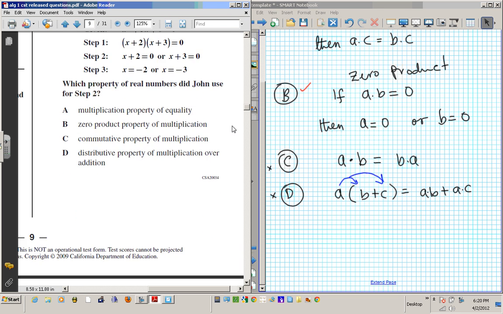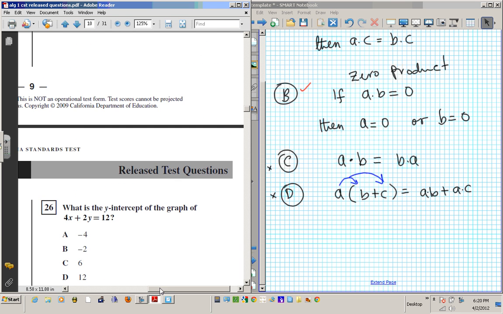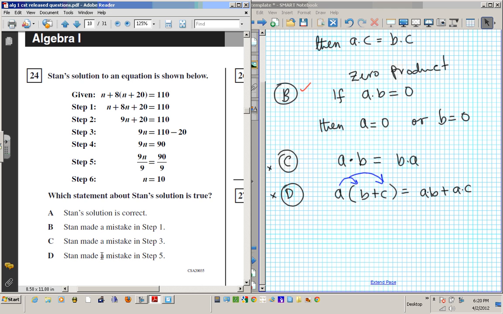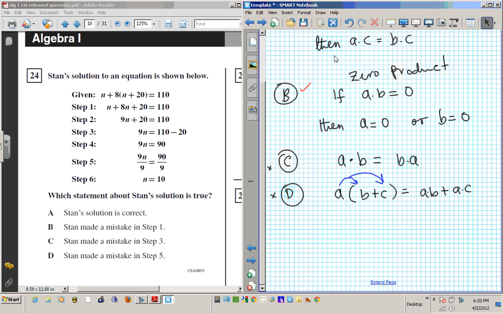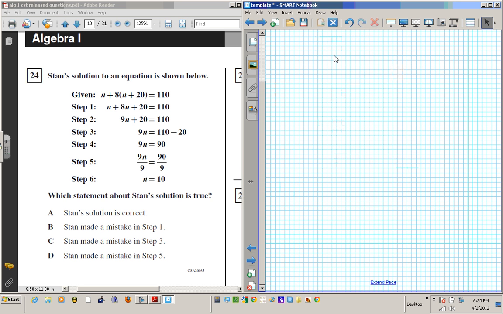Okay, let's move on to the next question, question 24. It says, Stan's solution to an equation is shown below. Which statement about Stan's solution is true?